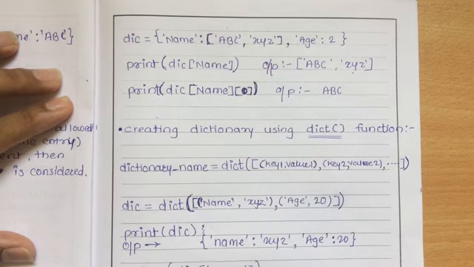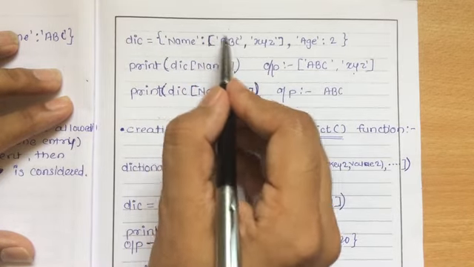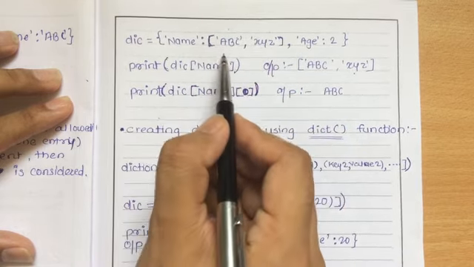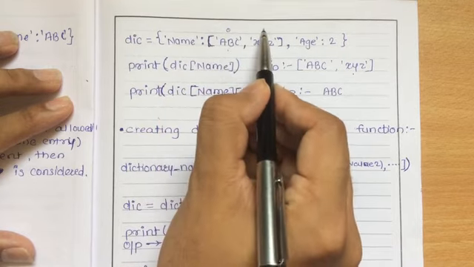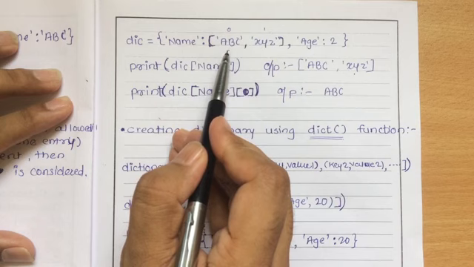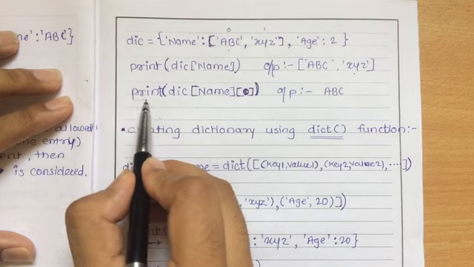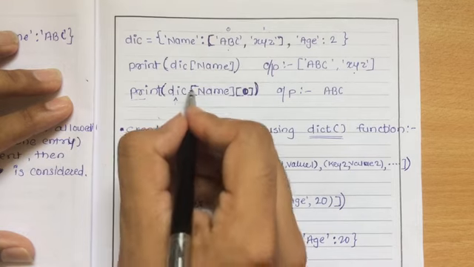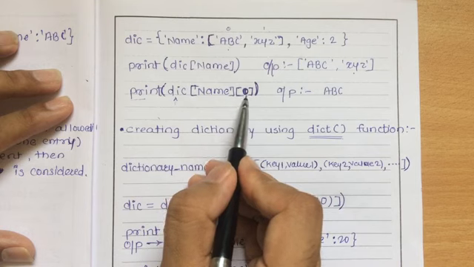Now suppose I want to print a specific value, that is, I want to print ABC. As we have studied the concept of list, here I have used the square bracket. That means this is a list and indexing is there in a list. So ABC is at the 0th index and XYZ is at the first index. If I want to print ABC, how am I going to print that? This ABC belongs to the key name. So print, then the dictionary name Dick, and in square brackets I have to write the key, that is name, and its index.